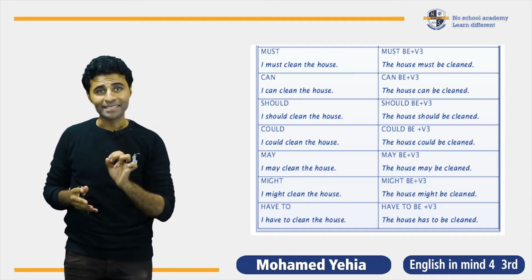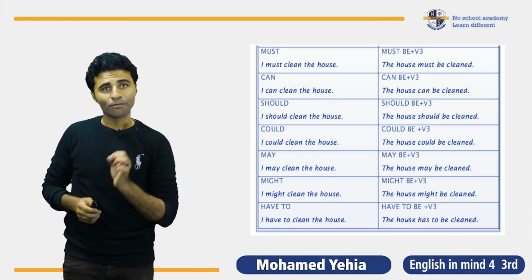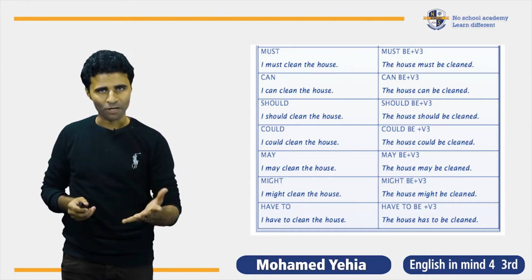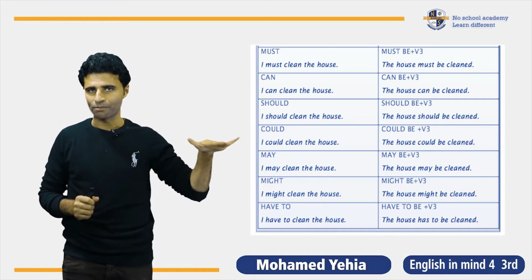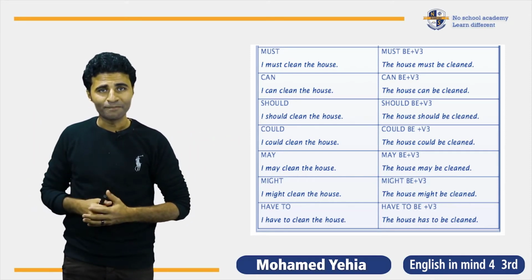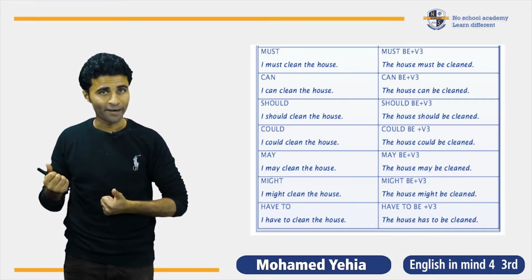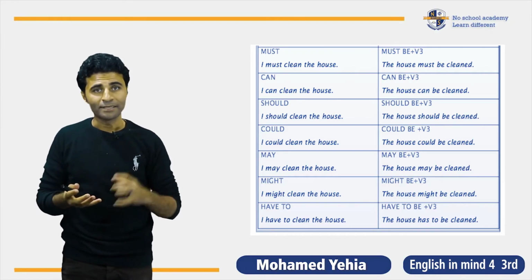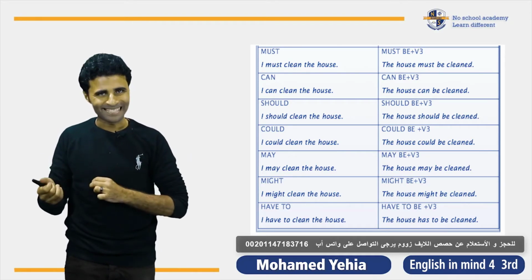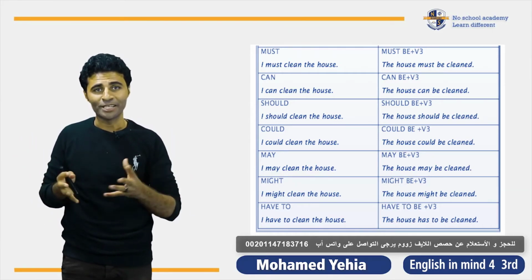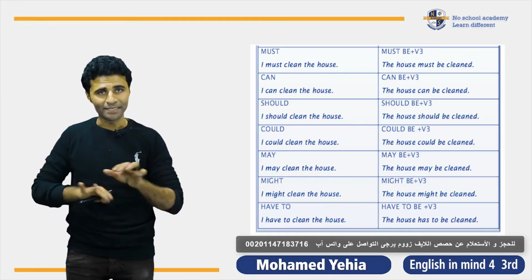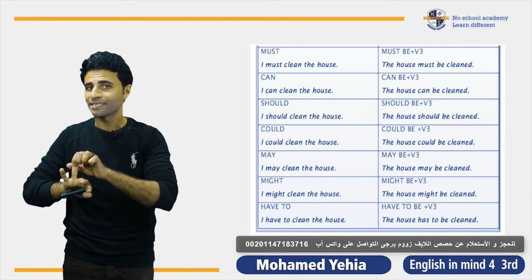Let's change this sentence to the past. The writer wrote the books. It's past. Start with the object, the books. Verb to be in the past simple, was or were. So it will be were. The books were written. Which one is the subject? I don't know. I change from active to passive. This is the present simple and the past simple.